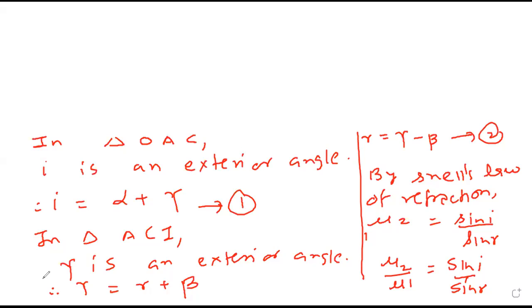So mu2 upon mu1 is sine I upon sine R. And I we got alpha plus gamma, R we got gamma minus beta.